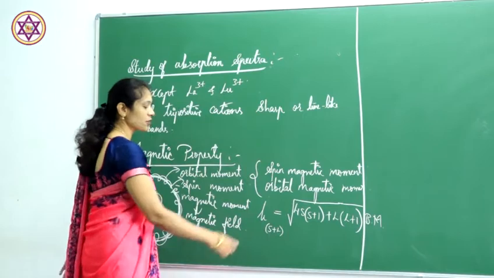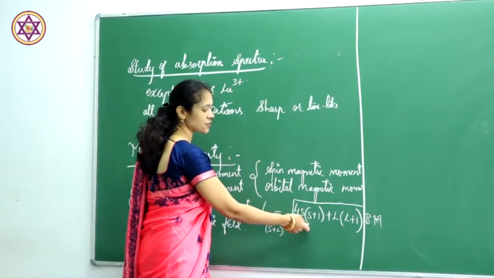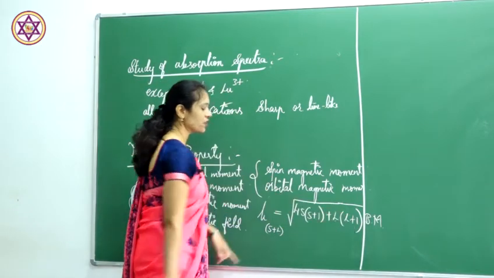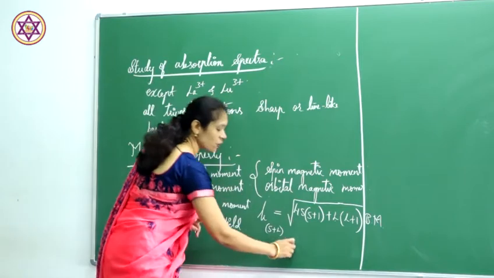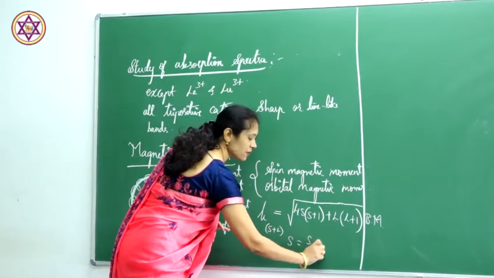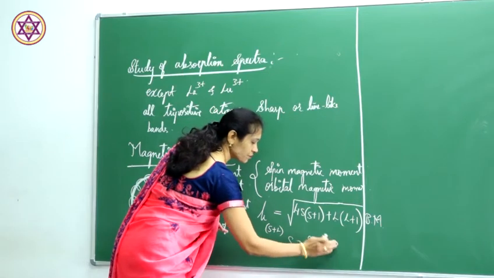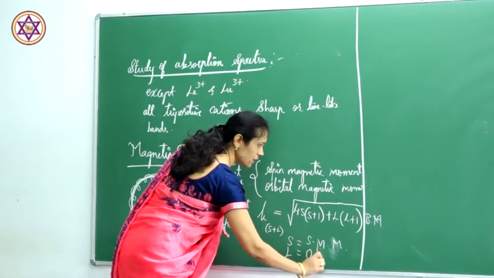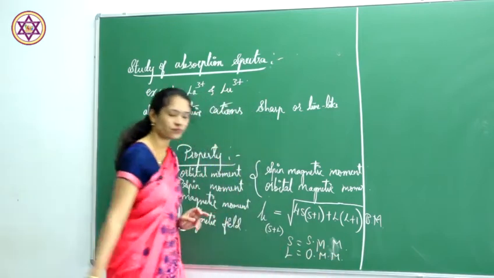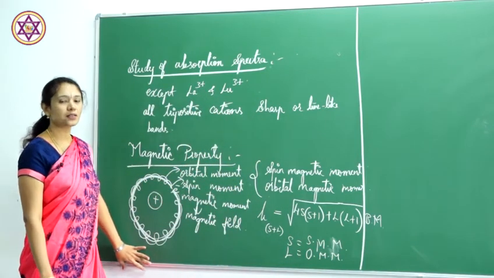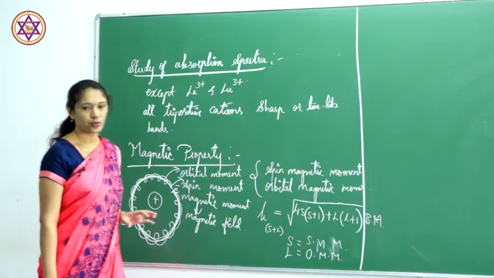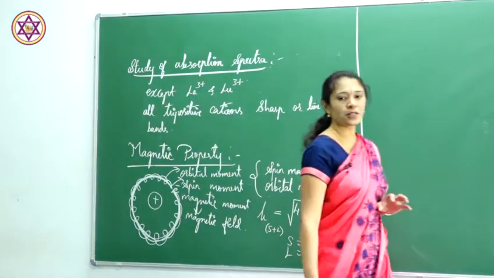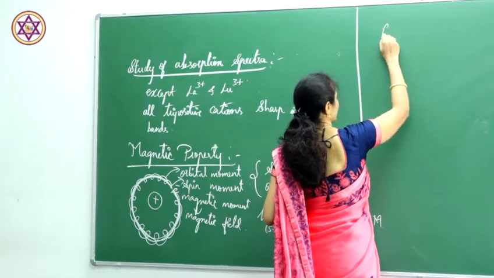It is calculated using the formula square root of 4S into S plus 1 plus L into L plus 1, where S is the spin magnetic moment and L is the orbital magnetic moment. This is how we calculate the magnetic moment of lanthanoids. Next property is complex formation.